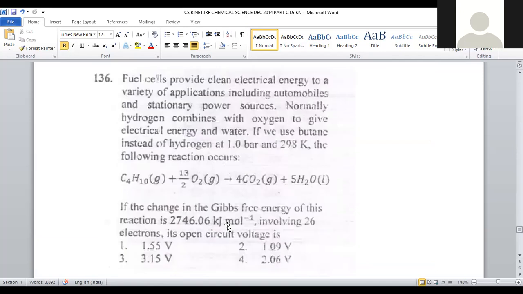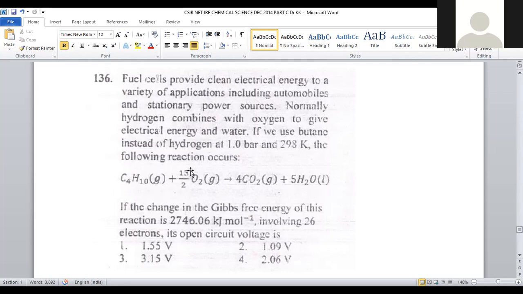Let us move on to question number 136. This is a question from non-conventional fields. A fuel cell provides clean electrical energy to a variety of applications, including automobiles and stationary power sources. Normally, hydrogen combines with oxygen to give electrical energy and water. If we use butane instead of hydrogen at 1 bar and 298 Kelvin, the following reaction is carried out. Hydrogen, being a high calorific value element, gives a hydrogen-oxygen fuel cell of extremely high efficiency. But now we are replacing hydrogen with C4H10.